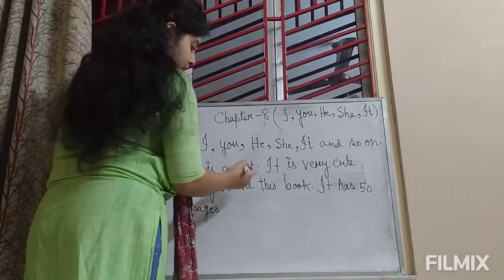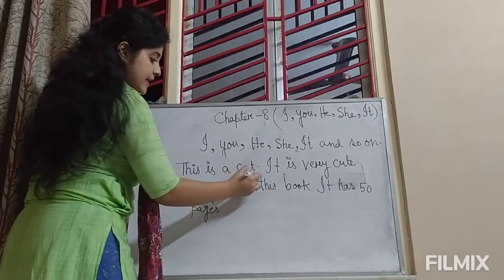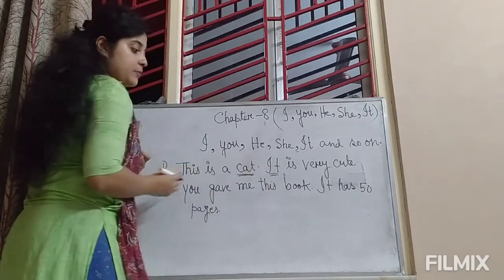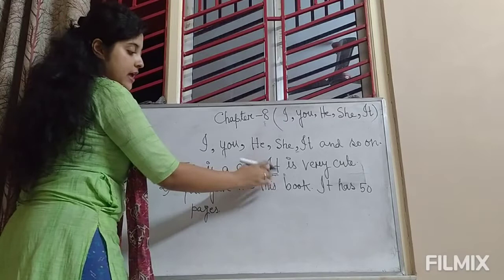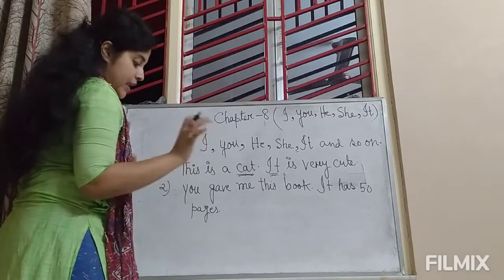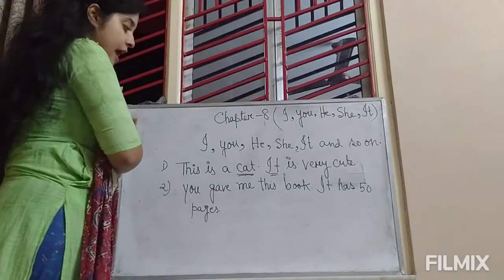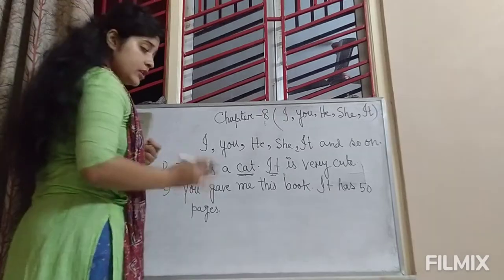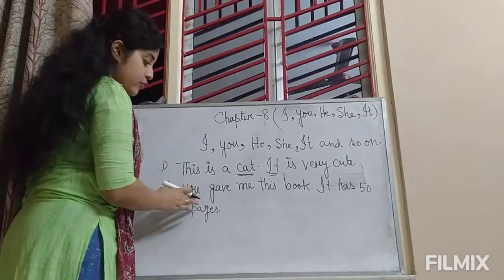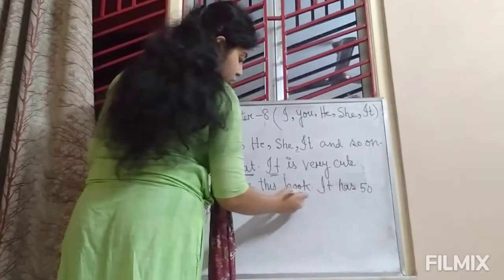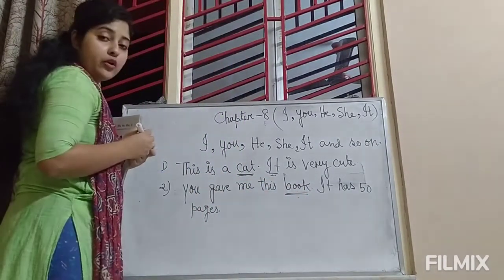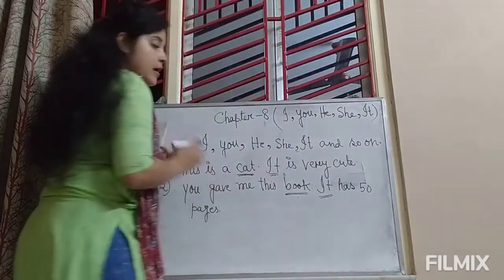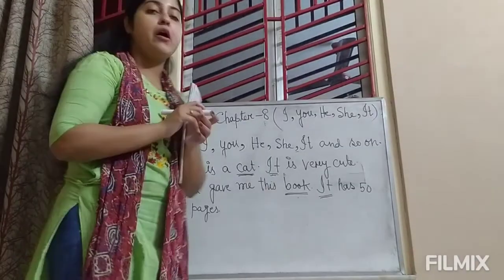Fine. So here in the first example I am saying about this cat. So in the next sentence I have used it. In place of cat I have used it, as cat is an animal. Look at the second example. Here I am saying about a non-living object, that is book. Book is a non-living object, right? So you gave me this book. So here I am talking about this book. So in the next line I have used it. It has 50 pages. Fine. I hope all of you have understood.